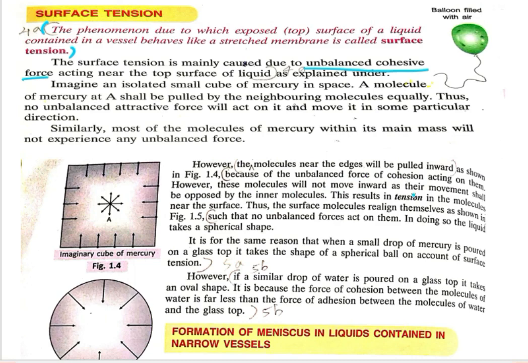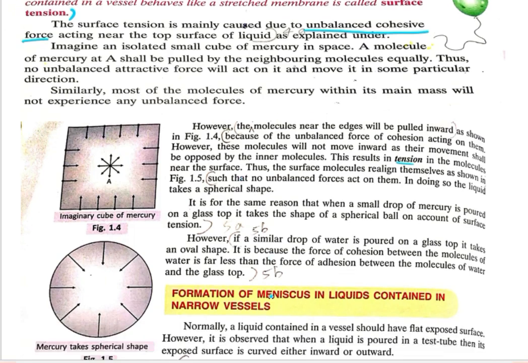However, these molecules will not move inward, and their movement will be opposed by the inner molecules. This results in tension. The unbalanced cohesive force is acting downward, but the edges will not move. So if the edges are not moving and still some force is applied, then this will result in tension or stretching in the molecules near the surface, and these surface molecules rearrange themselves as shown in figure 1.5. And how will they behave?